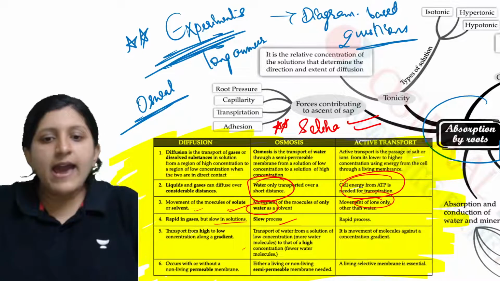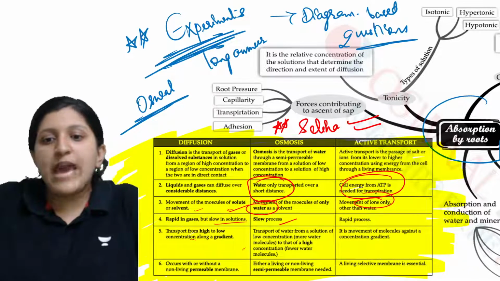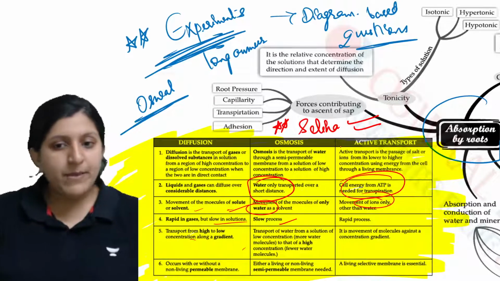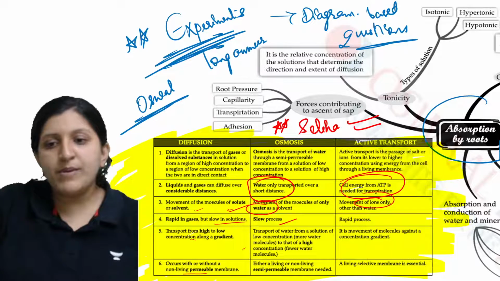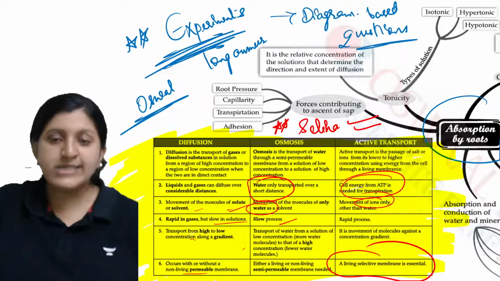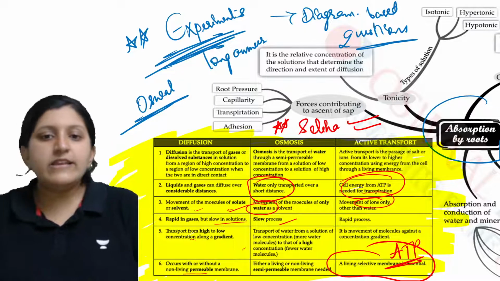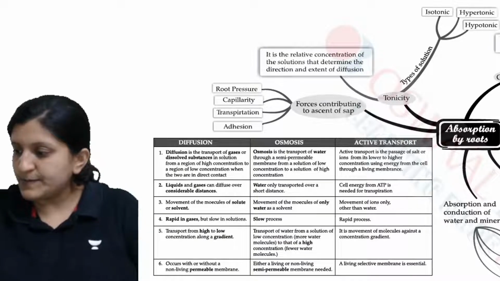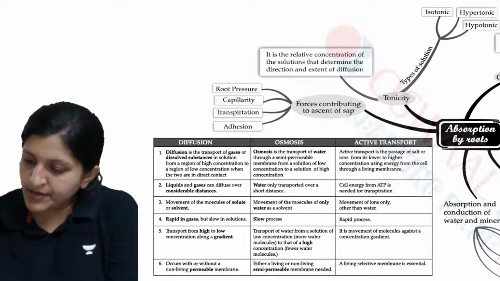All right, and transport from high to low concentration, so that is along the gradient. Then you can see basically this is with respect to osmosis, where a semi-permeable membrane is required. Here it is a non-living permeable membrane, so that is a freely permeable membrane. Here it is a selective membrane, so that is a semi-permeable membrane itself, where the ATP is being used up, right? So these are the differences which are mentioned even in your Selena textbook, so you can just concentrate on all of this. All right, do any of you have any doubts here?